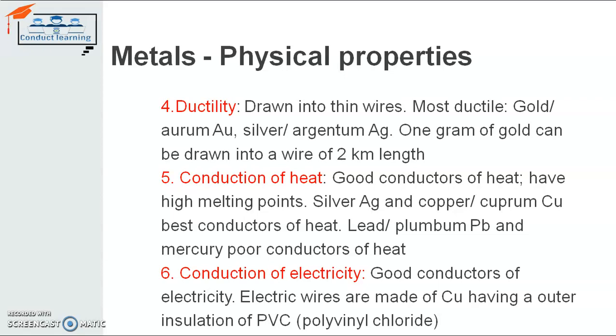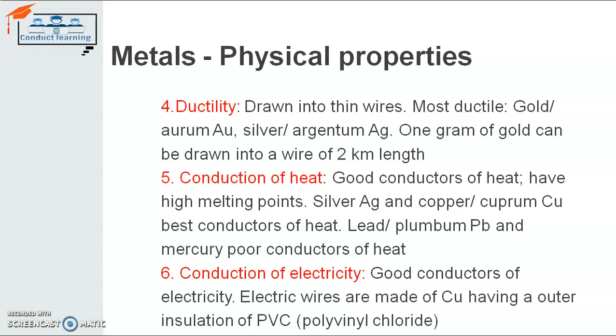The exception is lead and mercury. They are poor conductors of heat. Now the question will come to your mind: if mercury is a poor conductor of heat, then why do we measure body temperature with a thermometer containing mercury inside?